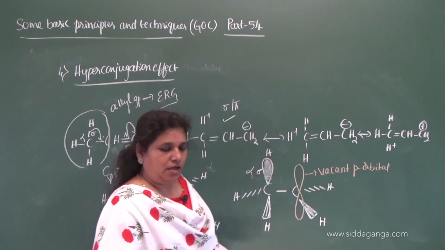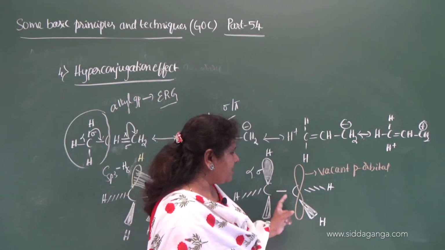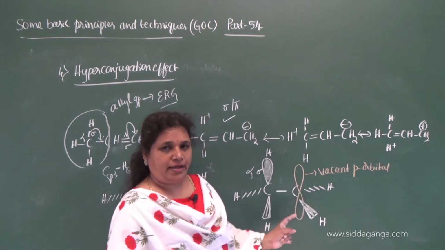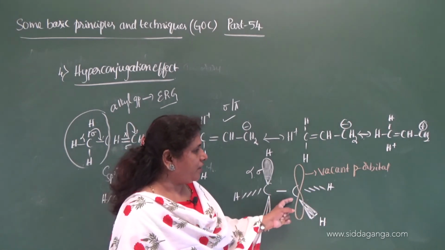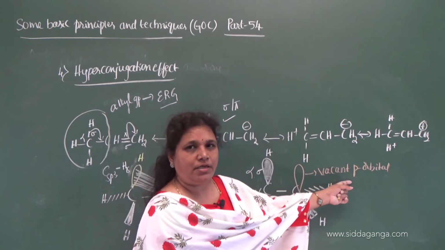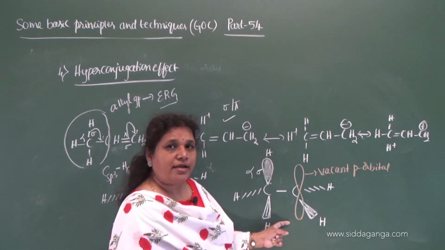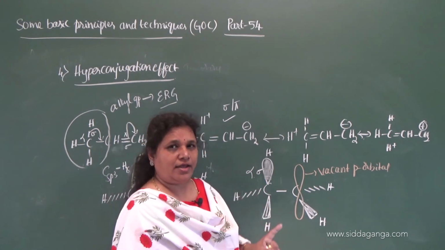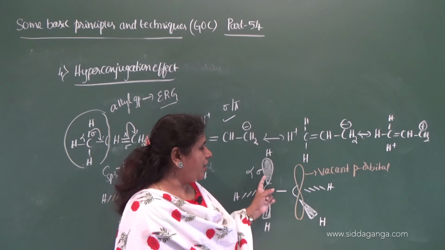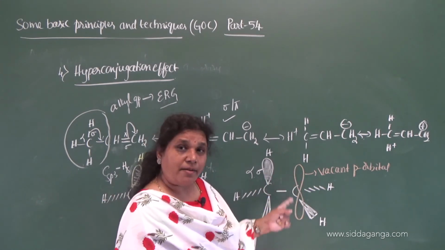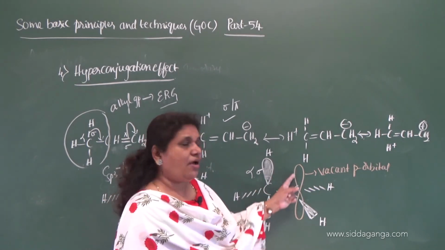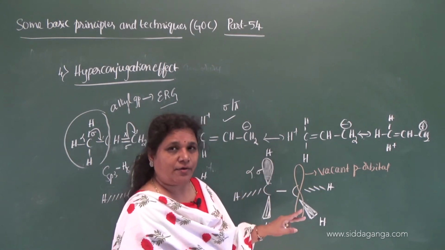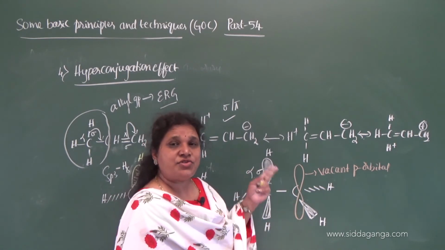Now whenever an alkyl group is attached to a carbocation or a free radical, where the carbocation contains a vacant p orbital, and the free radical contains an unhybridized p orbital with only one electron, or else it can also be bonded to a carbanion, where the sp3 hybridized orbital contains a pair of electrons, but they are unshared.